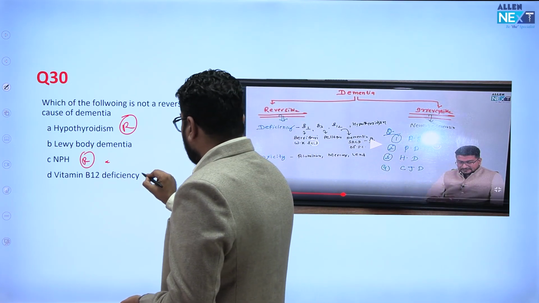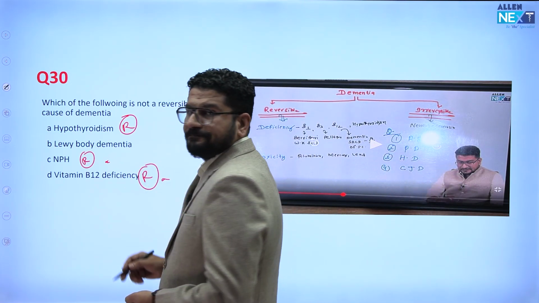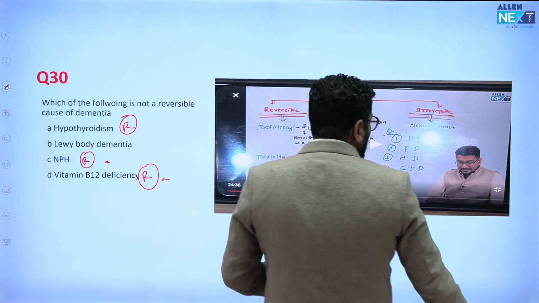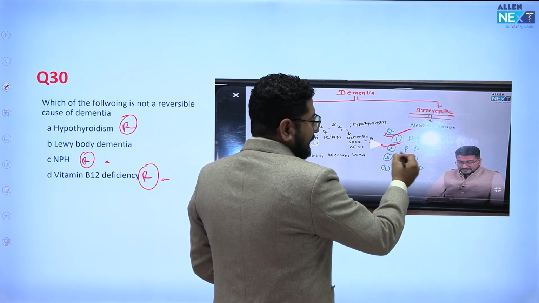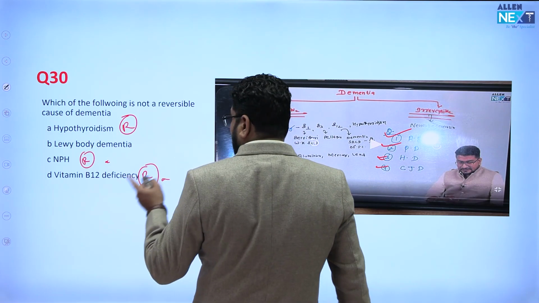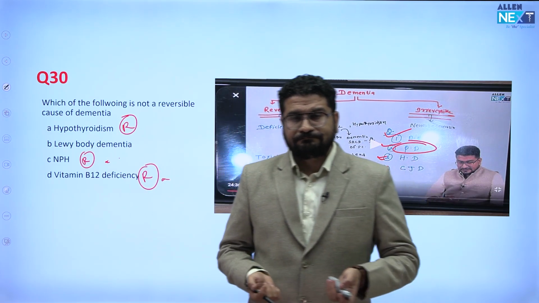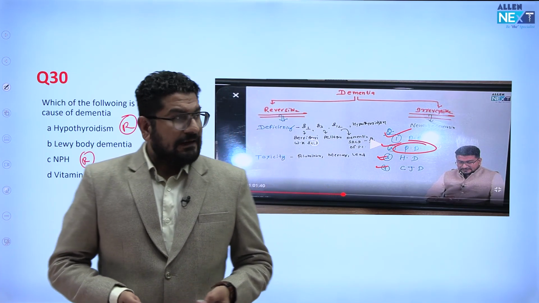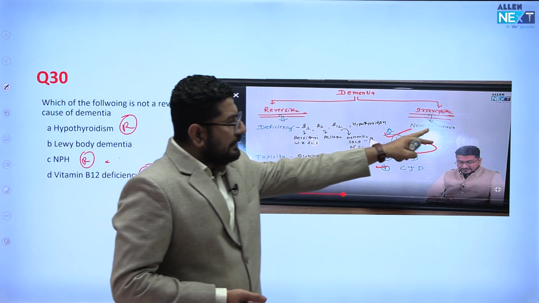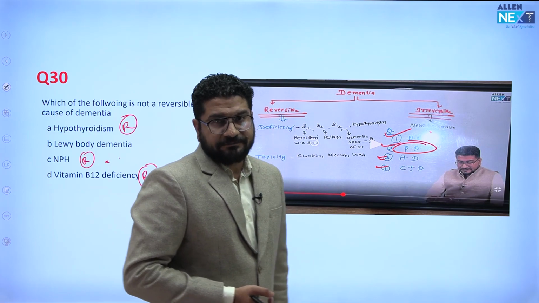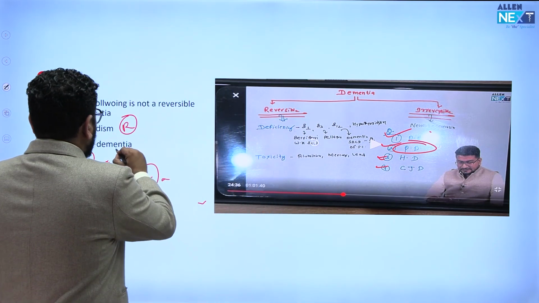So all the neurodegenerative diseases, remember, are Alzheimer, Parkinson disease, Huntington, Creutzfeldt-Jakob. Now what is Lewy body? Lewy body dementia is a type of Parkinson plus syndrome, right? So understand this, in neurodegenerative disease you will see irreversible dementia. Clear? This is irreversible.